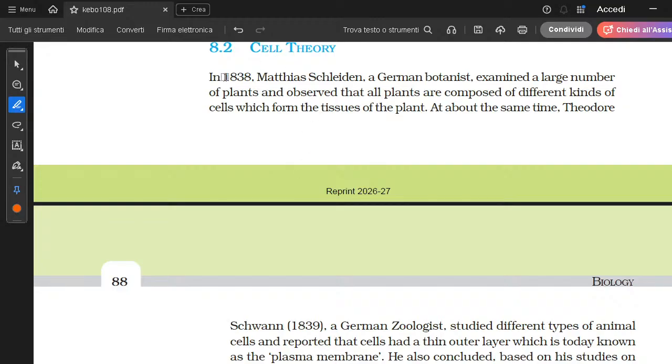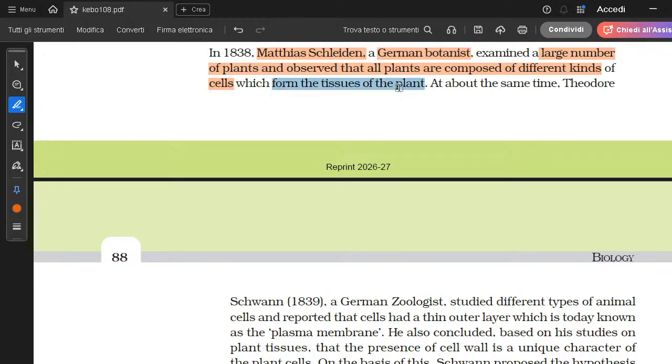Okay, so Matthias Schleiden, who was a German botanist, examined a large number of plant cells and observed that all plants were composed of different types of cells, and that's right. Like in a plant, there are different cells in different parts. Like if you look in the leaves, there will be mesophyll cells, but mesophyll cells will not be present in the stem, right?